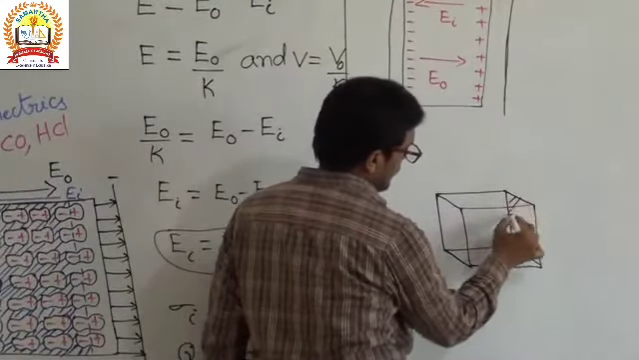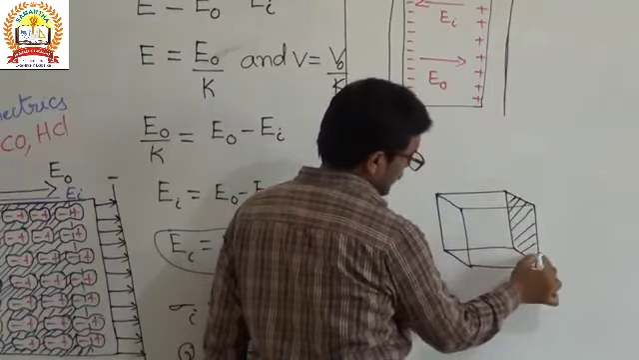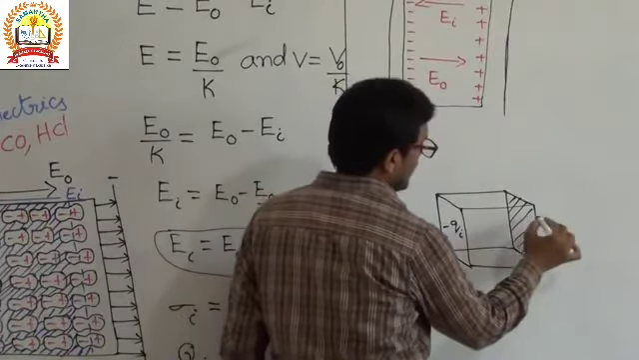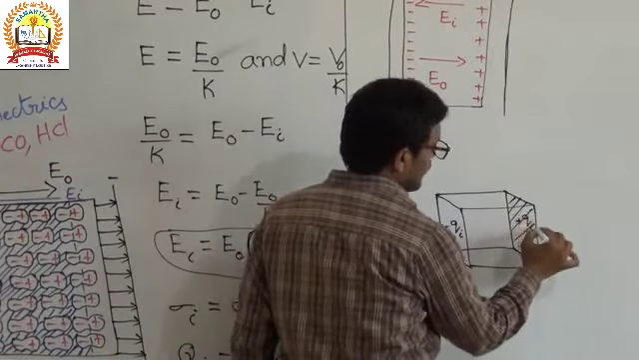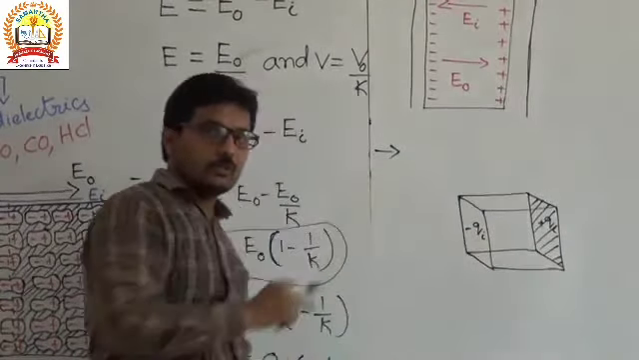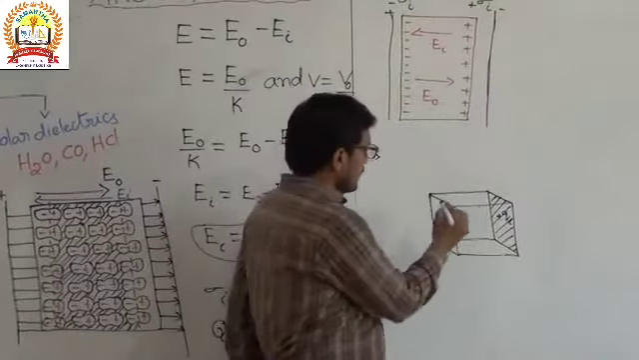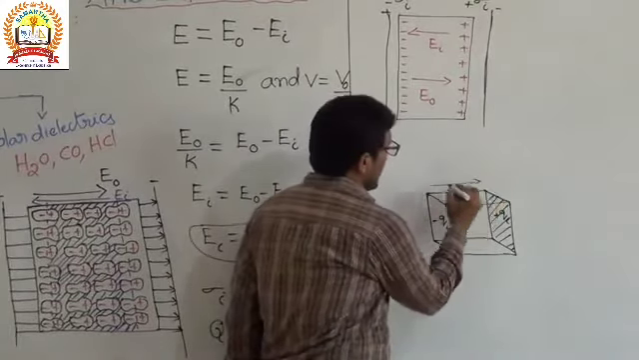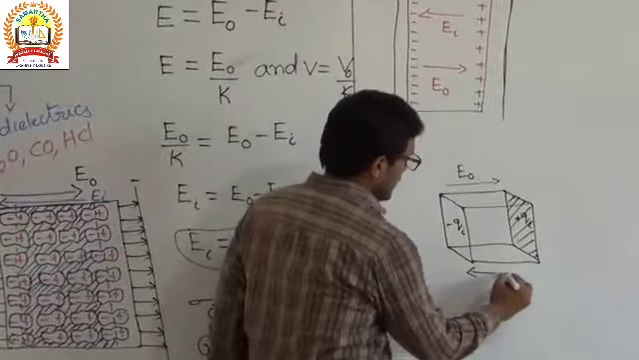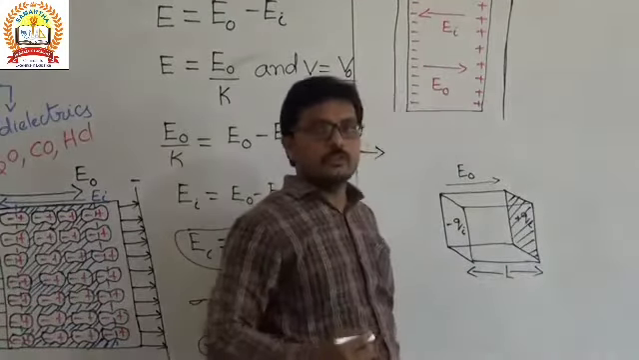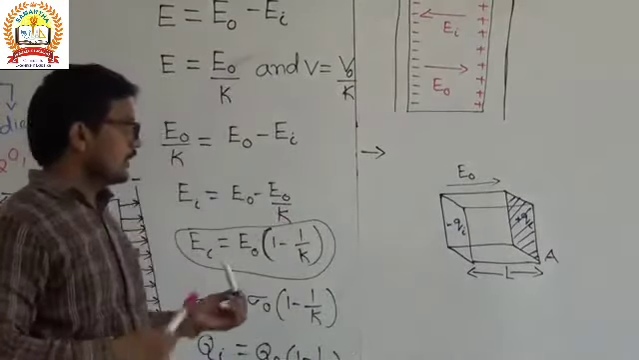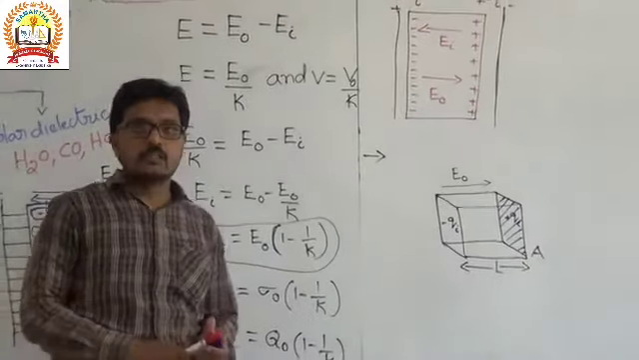And the charge, if you take the two faces of the cube, here there will be induced negative charge, and here induced positive charge, when it is subjected to an electric field. The original electric field direction is E naught, and the length of the cube is L. L is the length of the cube, and A is the area. And now we know the dipole moment. What is the dipole moment?